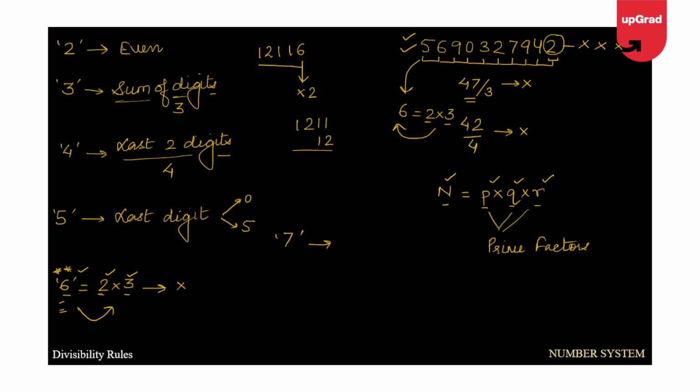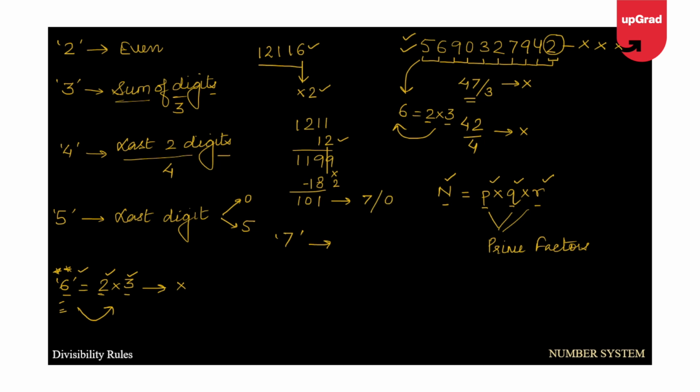I repeat, we will take the last digit, multiply it with 2 and subtract it from the remaining numbers. So we will end up getting this value. Now we again take the last digit, multiply it with 2 and subtract it from the last few digits again, and we end up getting this value. So we keep doing this until the number that we achieve is divisible by 7 or we achieve a 0.